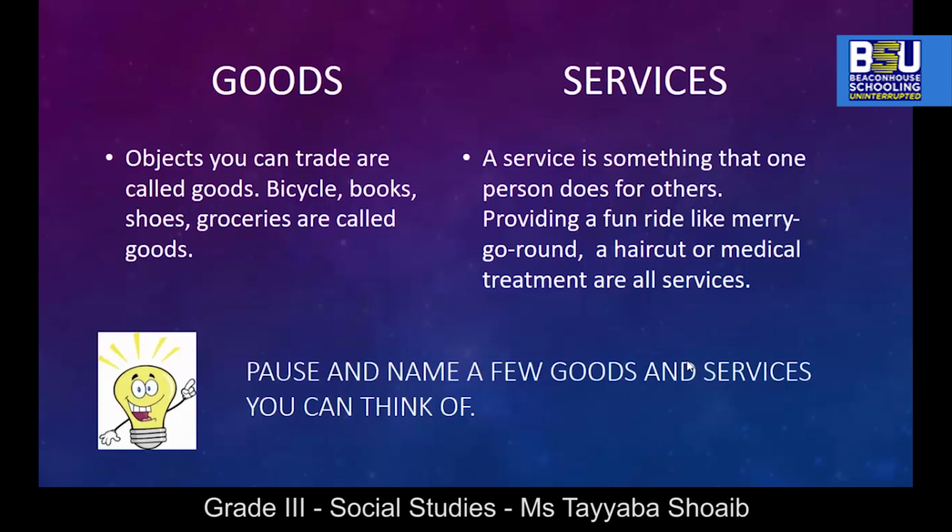Now you can see that goods are objects that you can trade, like a bicycle, a book, shoes, groceries. These are all examples of goods. Whereas a service is something that one person does for others. Providing a fun ride like a merry-go-round, a haircut or medical treatment are all services.